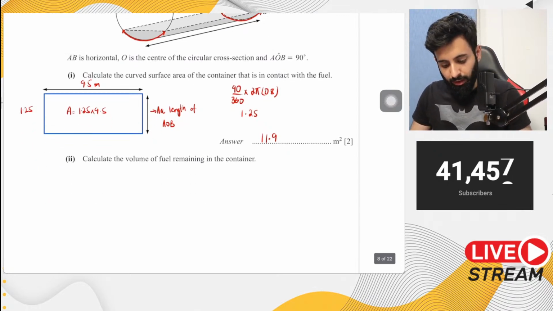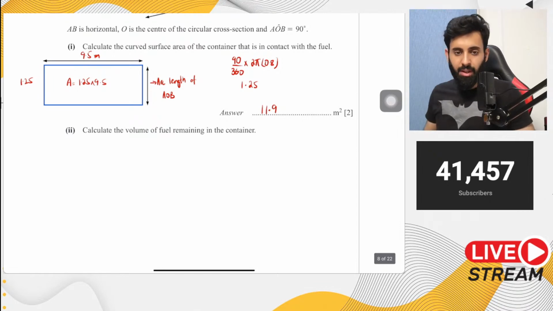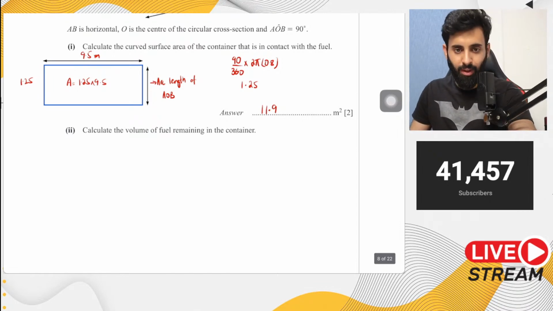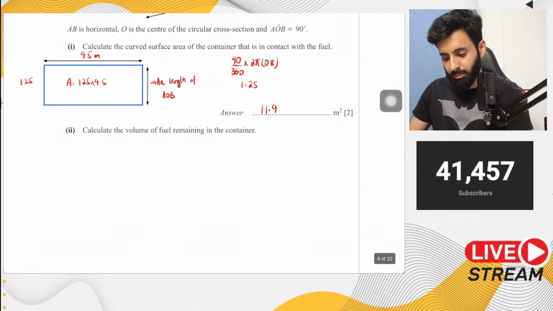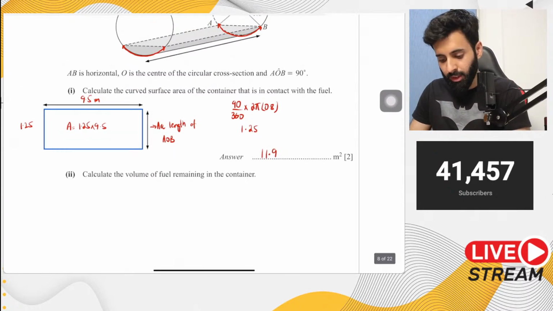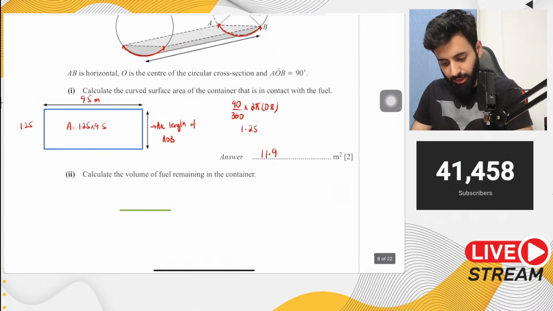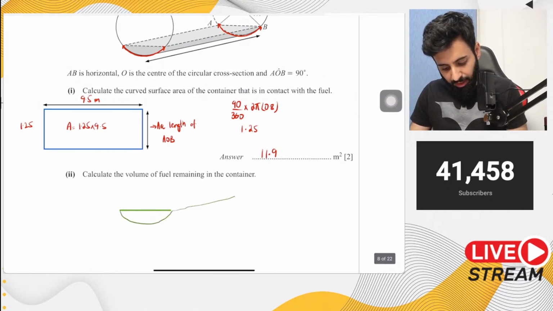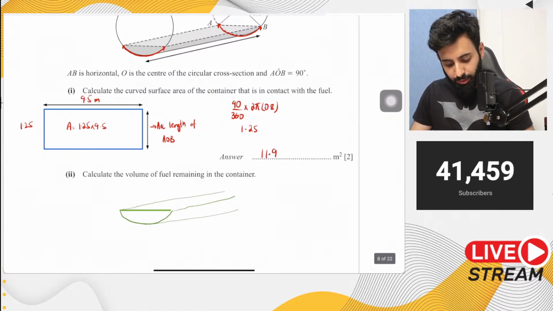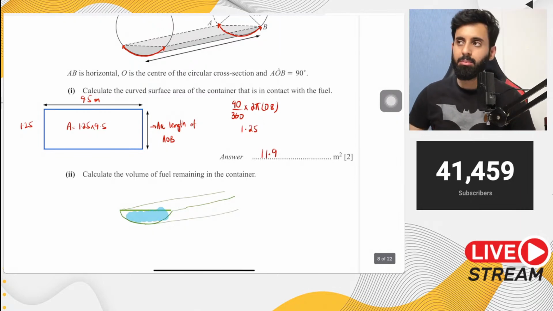Okay. All right. Then it says calculate the volume of fuel remaining in the container. Now, how will you calculate the volume of fuel that's remaining in the container? First of all, if you look at the shape that's being formed, now do excuse my drawing. If you look at the shape that's being formed, and I'm only talking about the shaded region, you will realize कि ये actually क्या है? ये actually एक uniform solid है. Like I said, my drawing is not up to the mark, but you guys get the point hopefully. So this is basically a uniform solid, sort of like a prism, not actually a prism, but sort of like a prism.